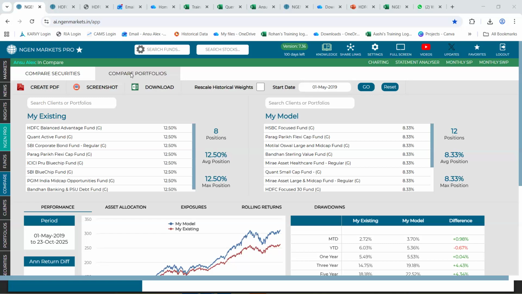Ma'am, to do a better analysis, is it advisable to upload a summary mutual fund report or a detailed transaction report from the CAMS website? Yeah, you can upload the summary file. Summary file will be enough to run the analysis. But let's say if I download the detailed transaction report from CAMS, then the outcome will be different versus uploading just a summary file?